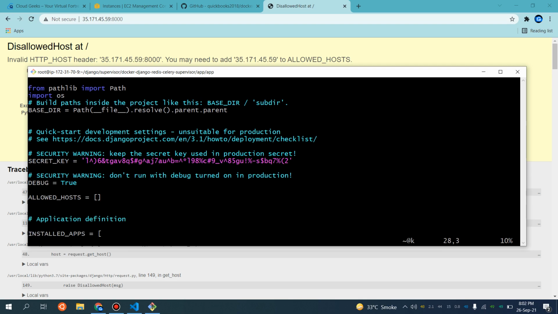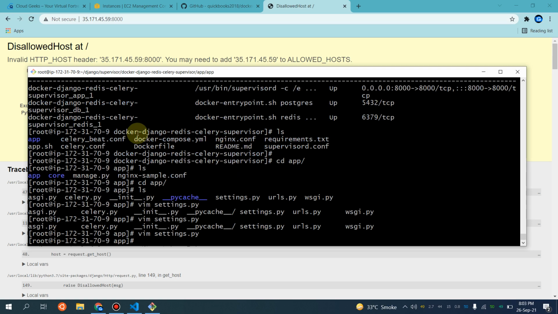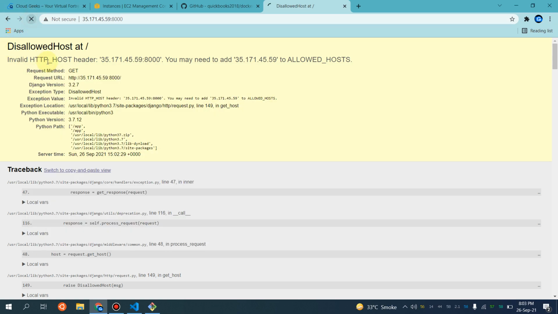Let me show you that part as well. When I Docker exec into my container, this approach will work because we are not using a mount here. The mount we used in the previous step because of the files required by Celery and Nginx. So if I refresh, you see nothing happens.